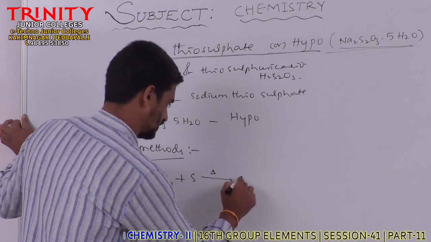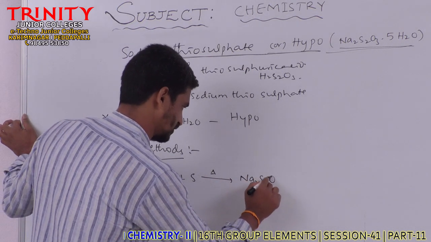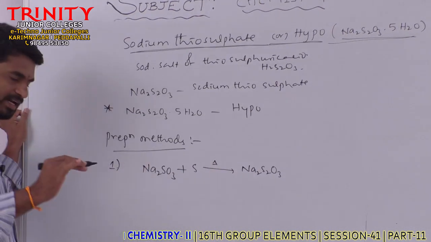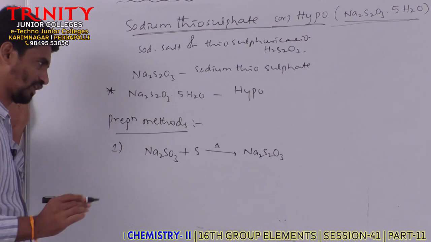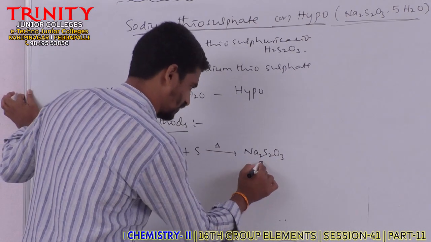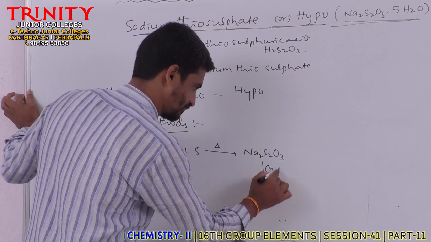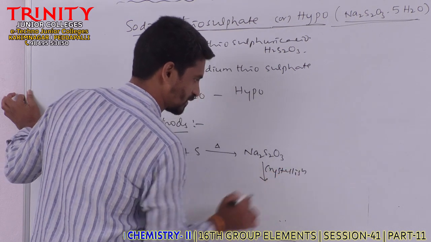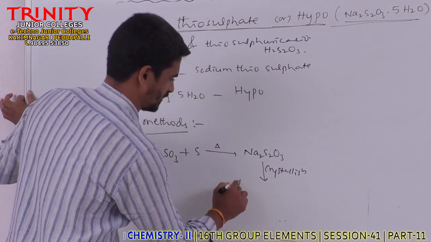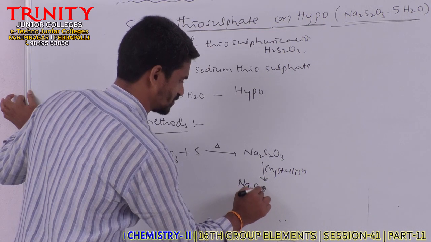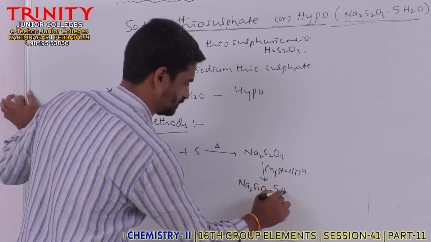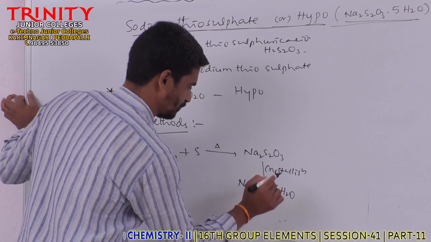Then we get Na2S2O3, anhydrous sodium thiosulfate. This on further crystallization gives hypo, Na2S2O3 5H2O.